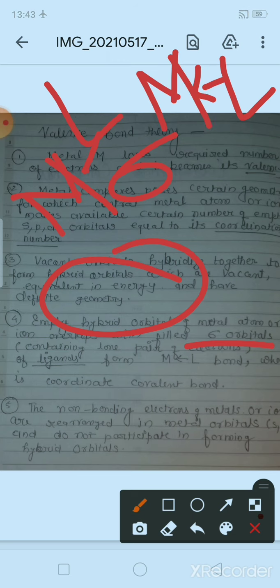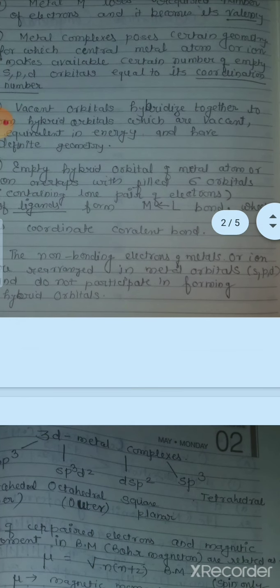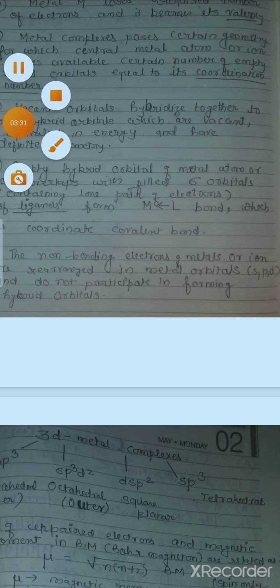Now similarly, the non-bonding electrons in the metal which are not undergoing any kind of hybridization will be rearranged in the metal orbitals that are available. Now which are the vacant orbitals? s, p, d, f orbitals, among them whichever is required, in that these non-bonding electrons will be rearranged, and they do not participate in any kind of hybrid orbital formation.